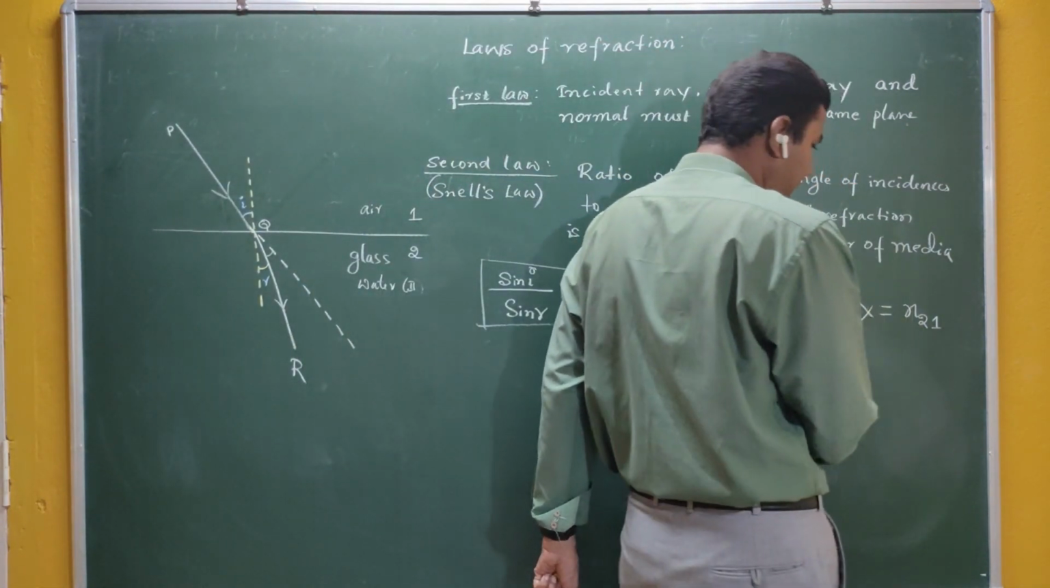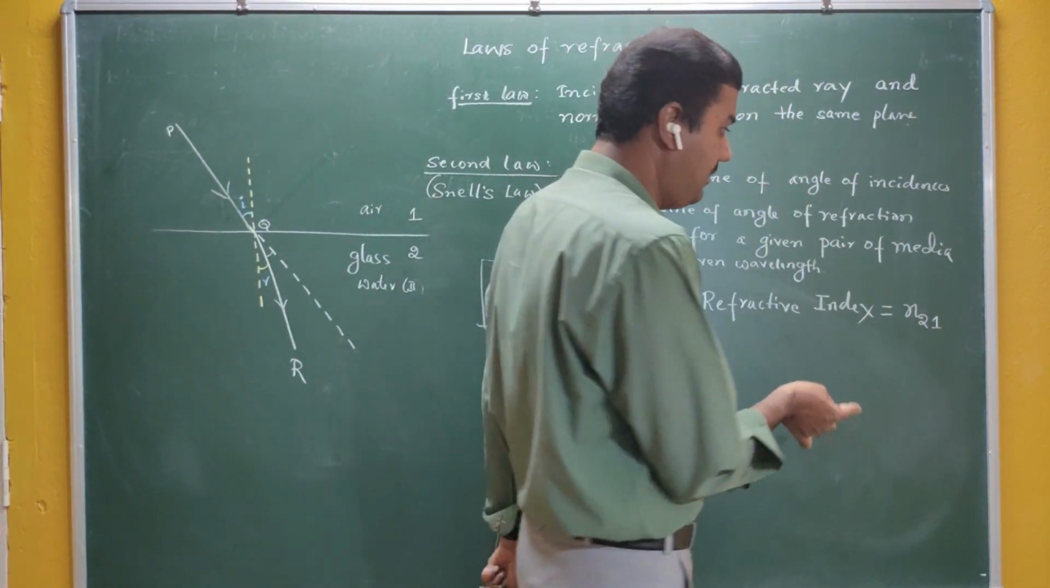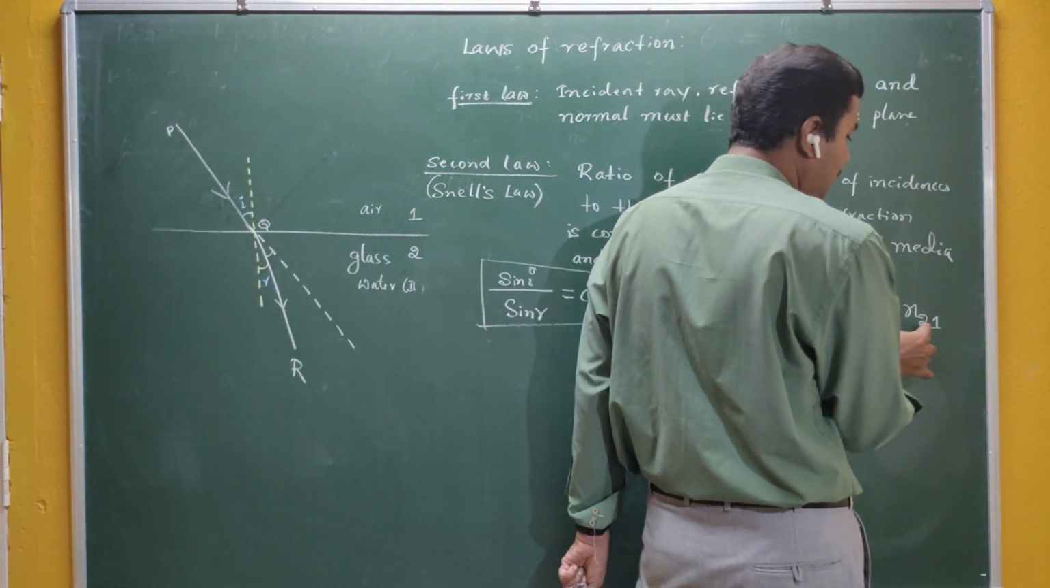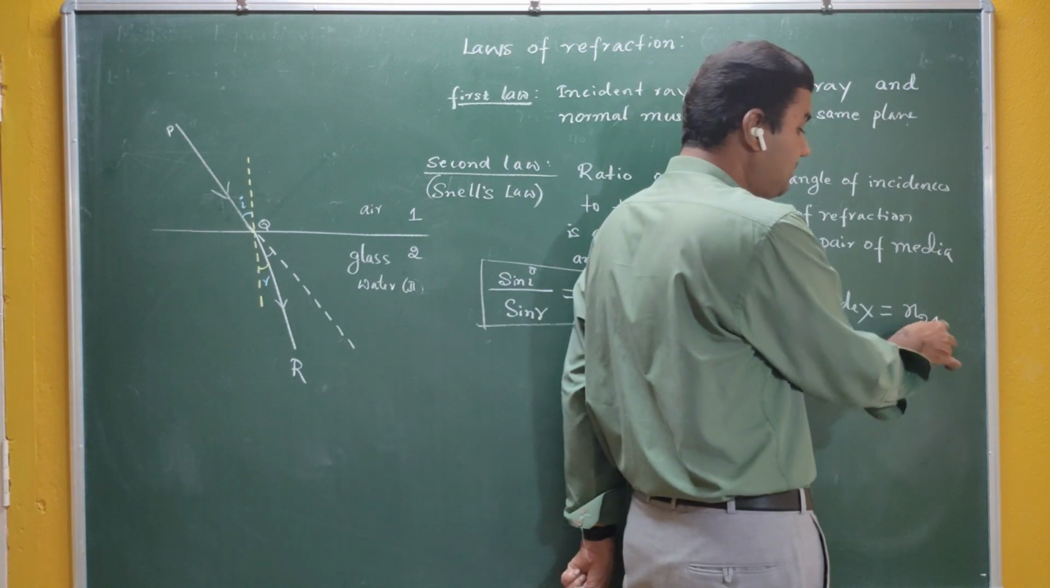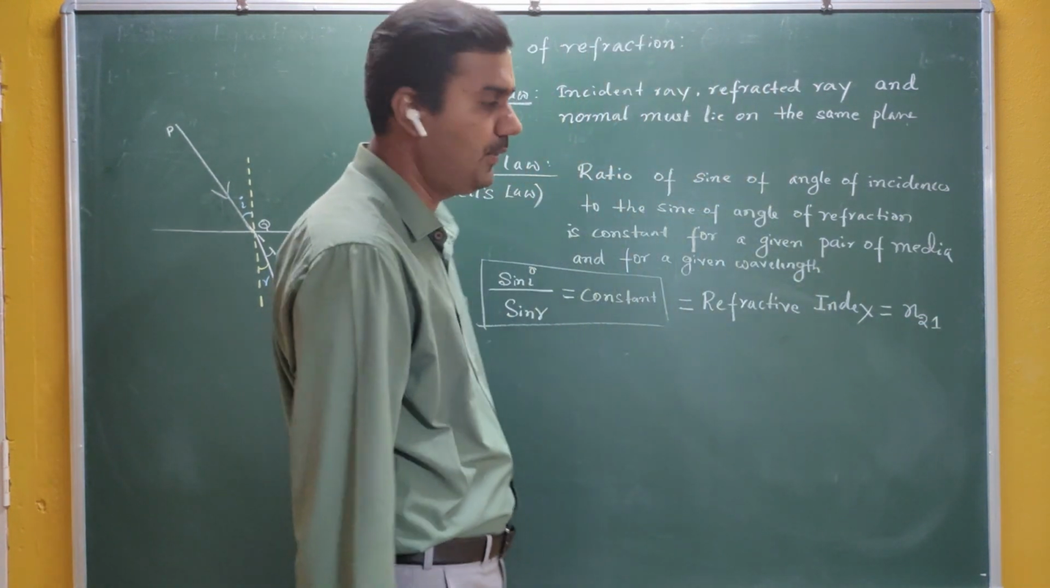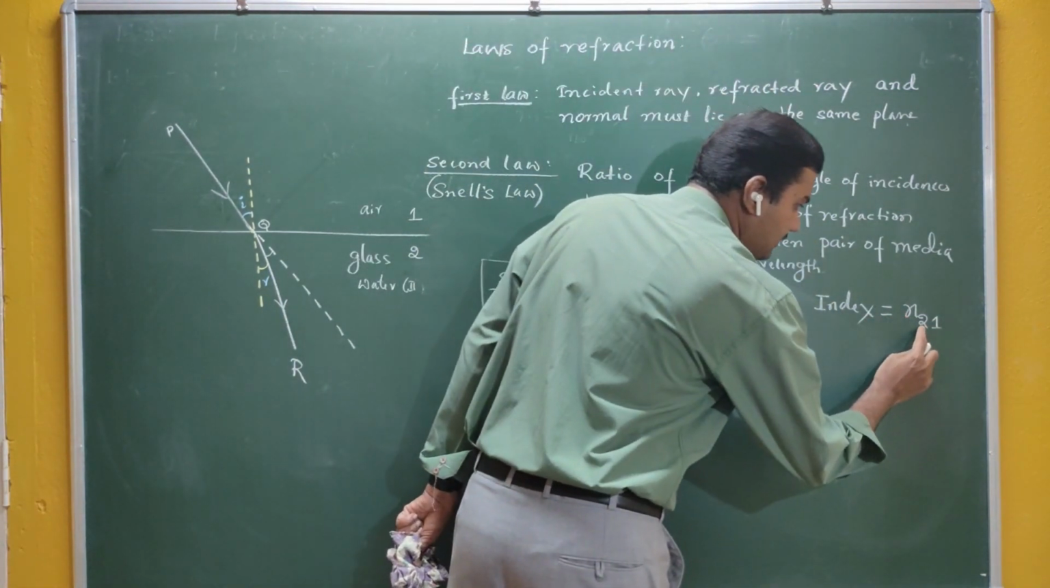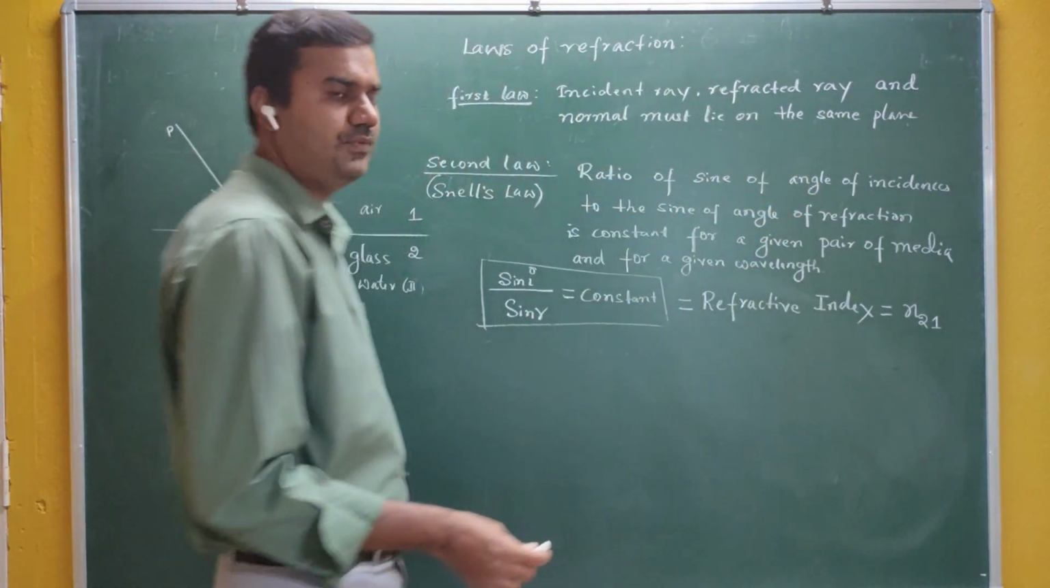Very simple. Refractive index depends on the mediums. Therefore, I am mentioning that it depends on n21. That means refractive index of the second medium with respect to the first medium. We have to read it like this: refractive index of second medium with respect to the first medium.